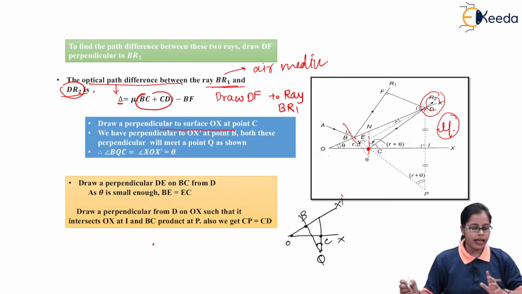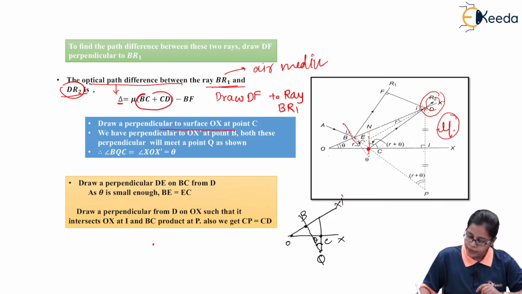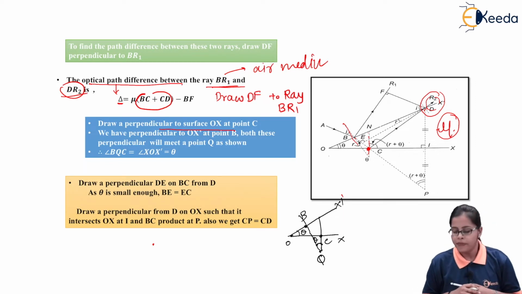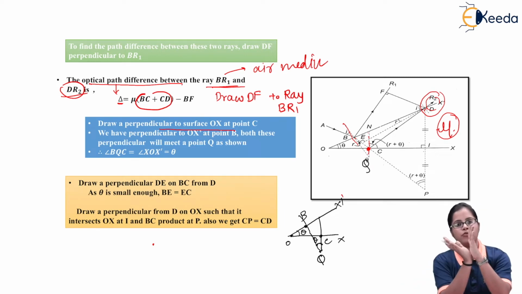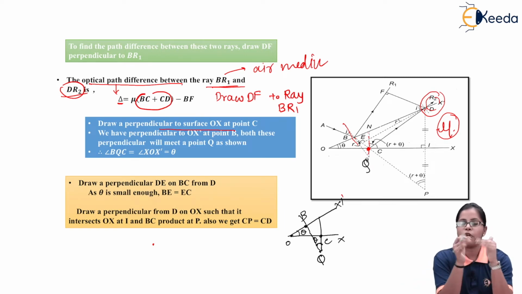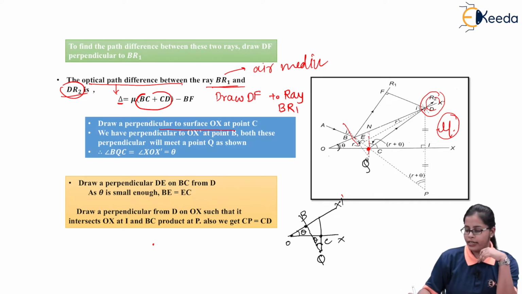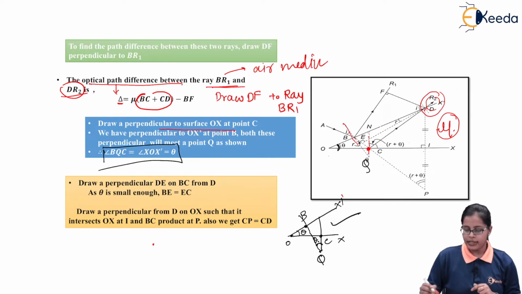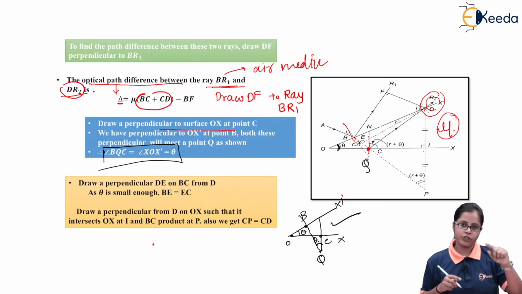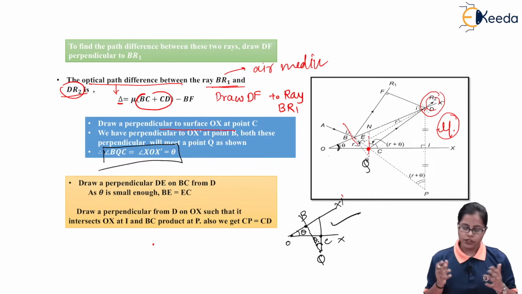That angle, angle BQC in the diagram, is taken to be theta, and we are already aware that the angle between the two inclined surfaces forming a wedge shape, X dash OX, is again theta by using geometry.